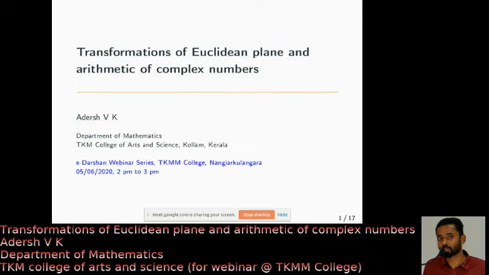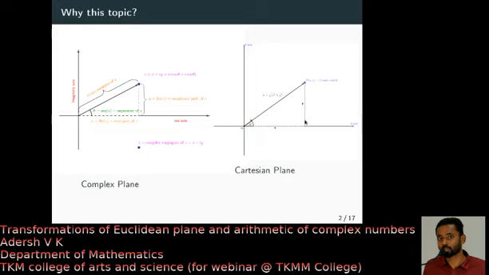Let me tell you, you may not take this as a serious mathematics discussion. This is only a casual talk. You can take it as a casual talk. I wanted to talk about geometry of Cartesian plane, and I want to link that geometry to arithmetic of complex numbers. First, have a look at these two figures.